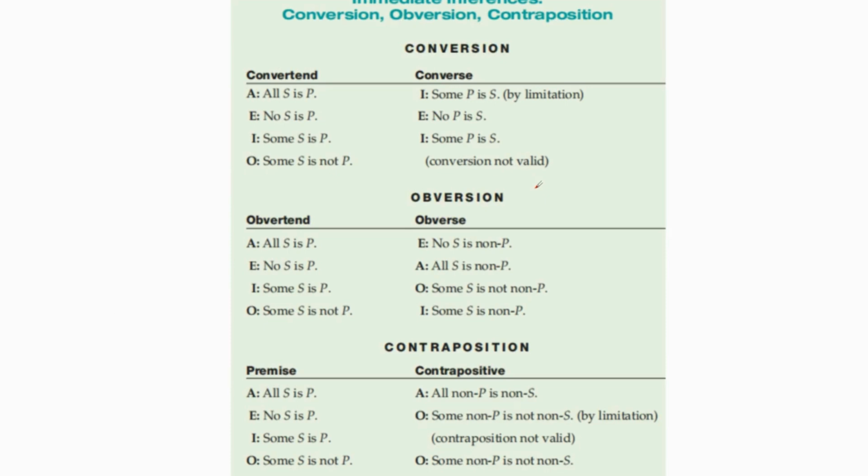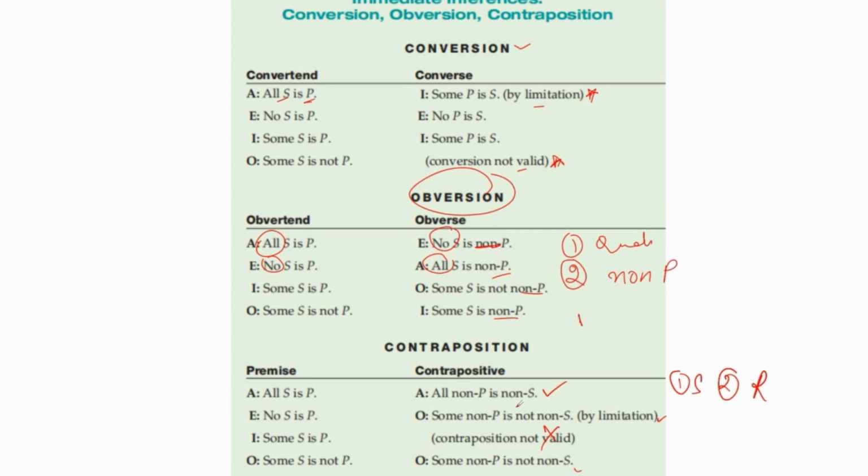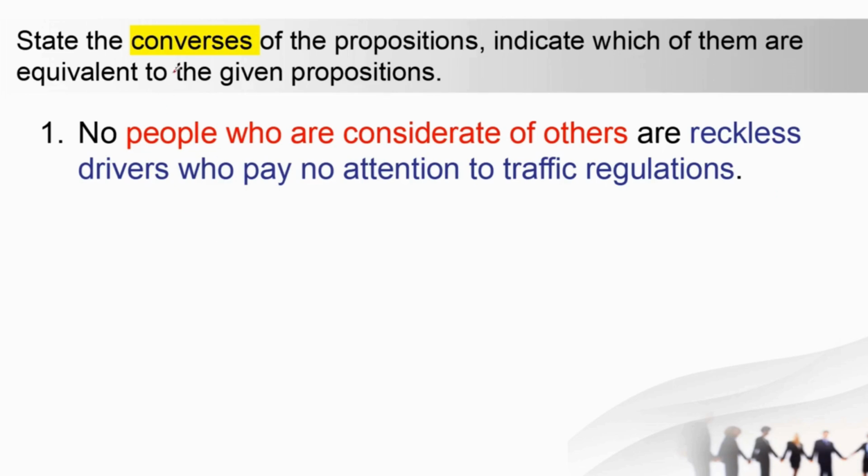Now let's see the overview of what we have completed so far, that is conversion, obversion and contraposition. By using all this information, let's try to solve the expression. We have to state the converse of the proposition and then indicate which of the terms are equivalent, meaning logically equivalent. For that, what you have to do first is identify, for example, no people who are considerate of others or reckless drivers who pay no attention to the traffic regulators.